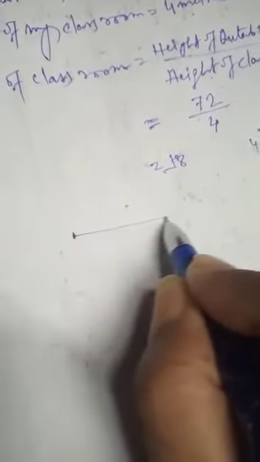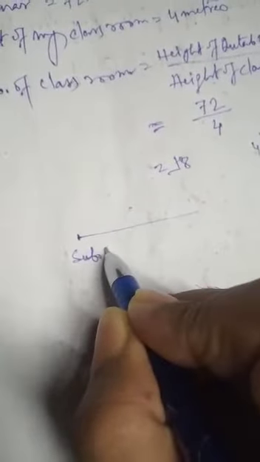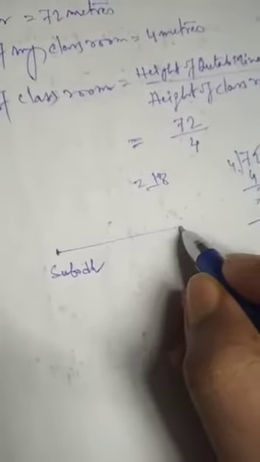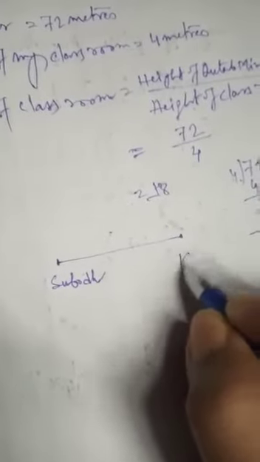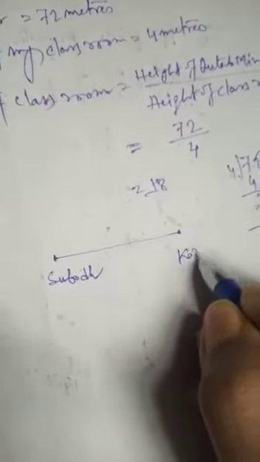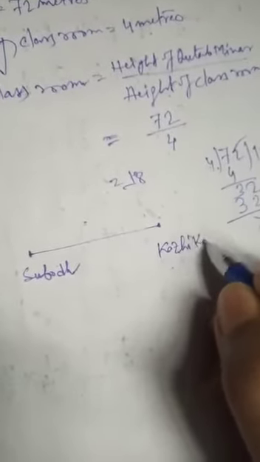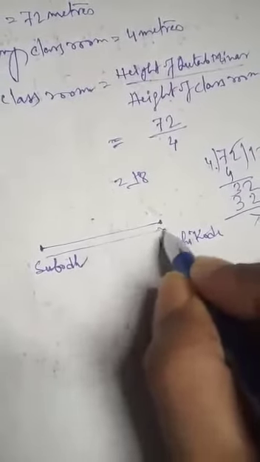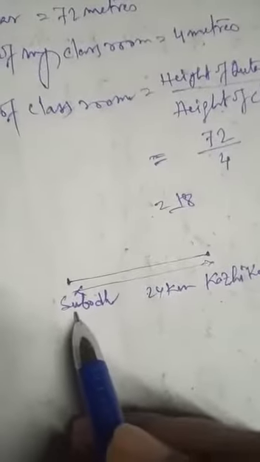So this is the place of Subodh, and suppose this place is Kazhikode, and this distance is 24 kilometers.